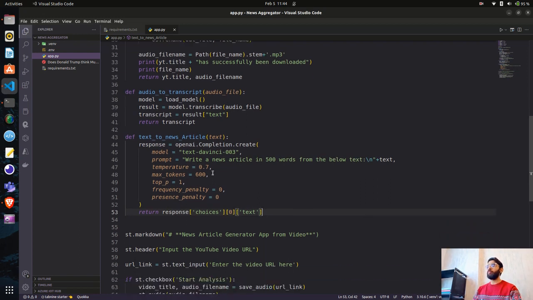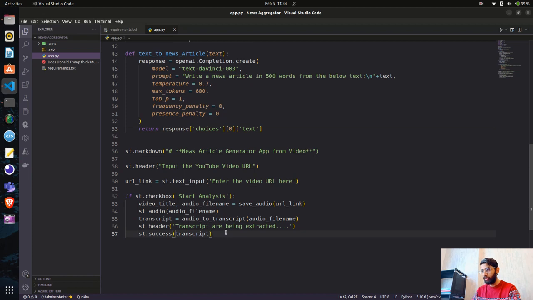So we have a transcript, basically the text parameter here, and then we'll be using OpenAI.completion.create, and then we are using this DaVinci 3 model. We are doing a prompt here, and then we have temperature, maximum tokens, top p, frequency penalty, and presence penalty. That's it.